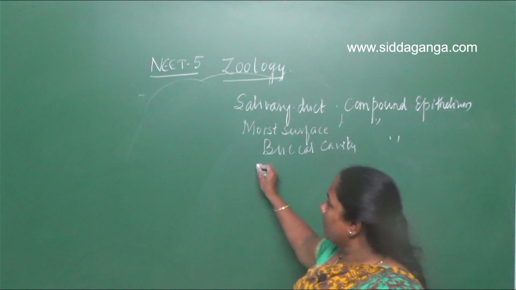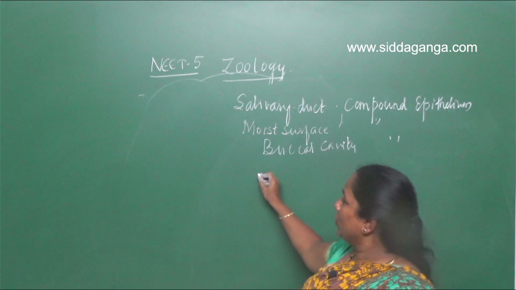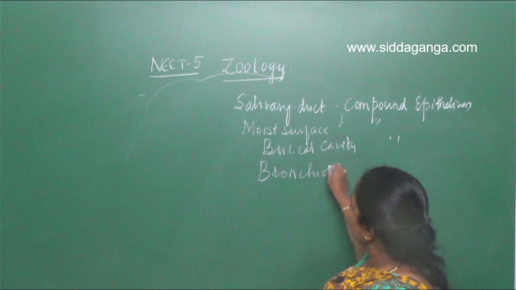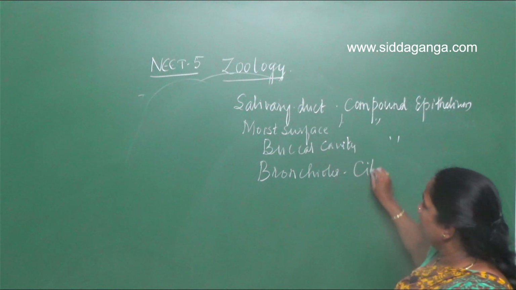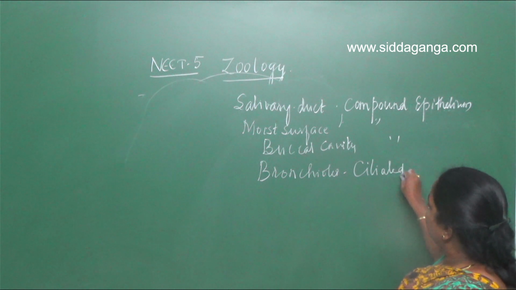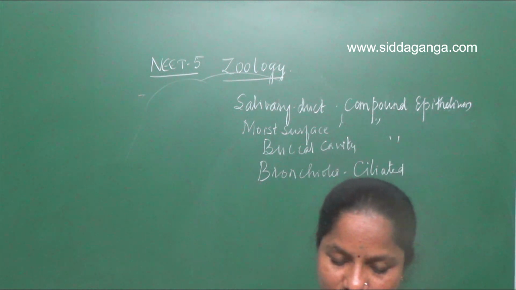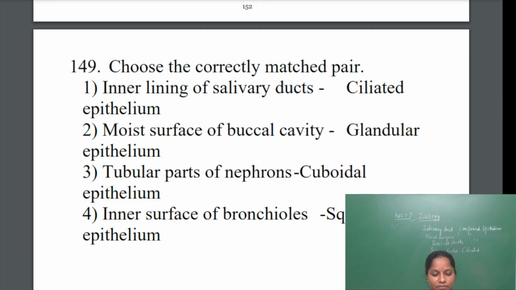Inner surface of the bronchioles is having ciliated epithelium. Okay, so the answer will be the third one. Tubular parts of nephrons is having cuboidal epithelium. Other three are wrong. Next question.